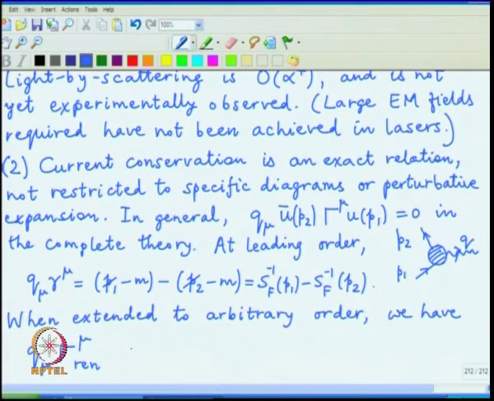Might have been applied all kind of renormalization procedure before we got to this particular structure, and that will obey the same relation